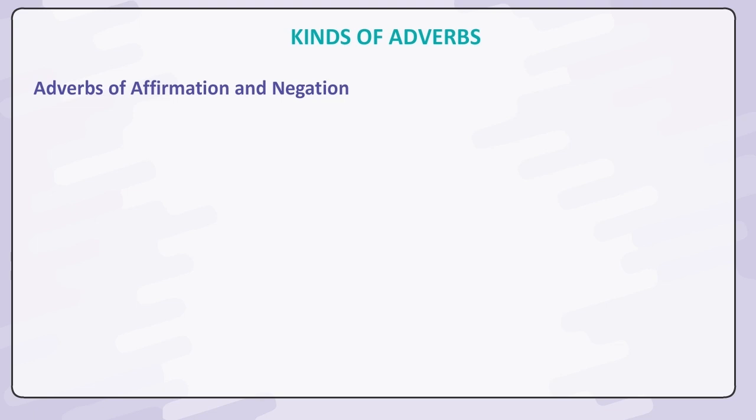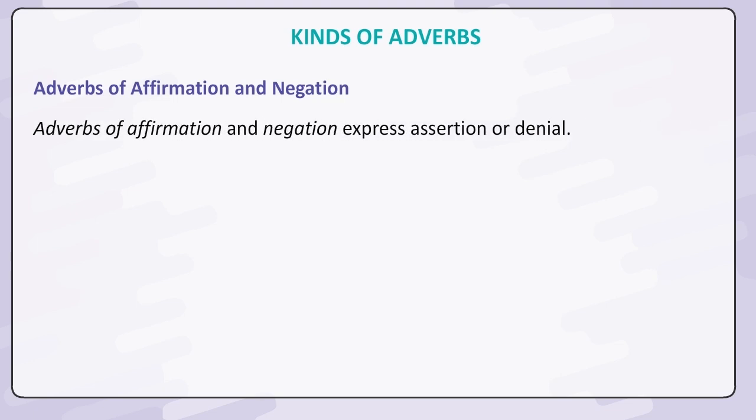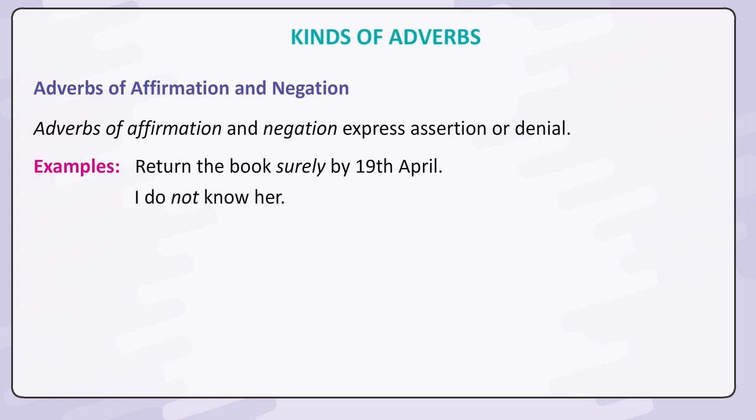Adverbs of affirmation and negation. Adverbs of affirmation and negation express assertion or denial. Examples: Return the book surely by 19th April. I do not know her.